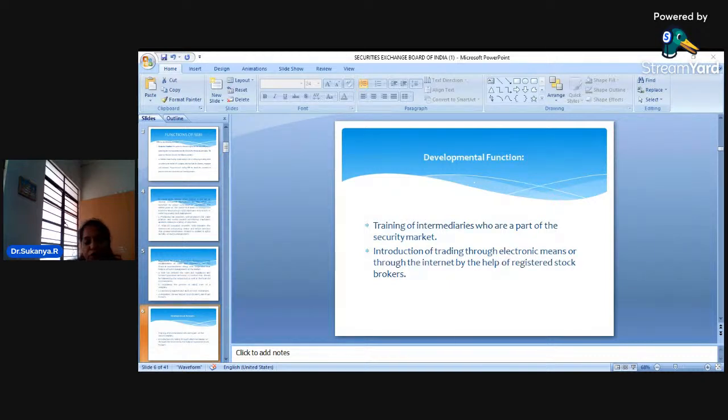And these brokers, first of all, should have first-hand information about the secondary market. For them to have the information, first of all, training programs have to be organized, and SEBI is doing this work by providing training programs to the intermediaries so that they can get to know any information. For example, now see, LIC is planning to introduce an IPO, that is, an initial public offer.